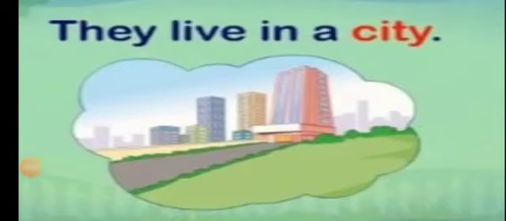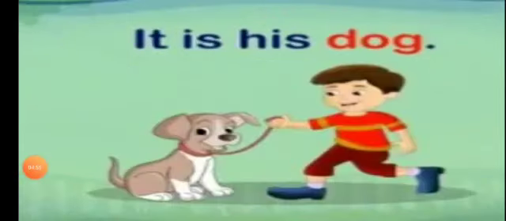They live in a city. In this sentence, we are talking about city. City is the general name for the place. It is his dog.